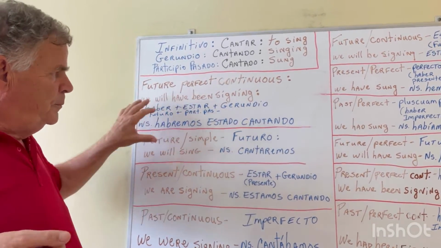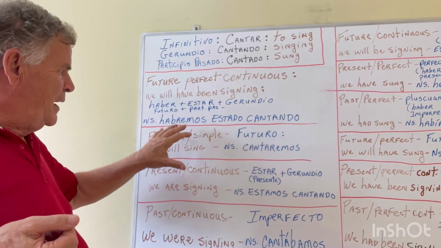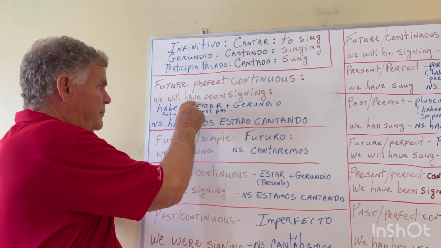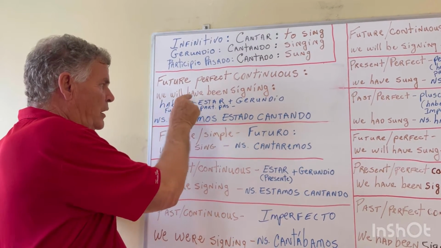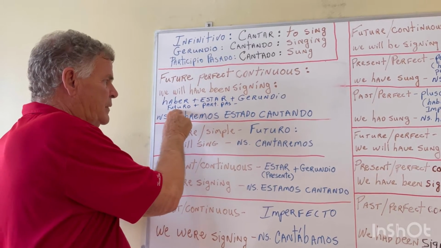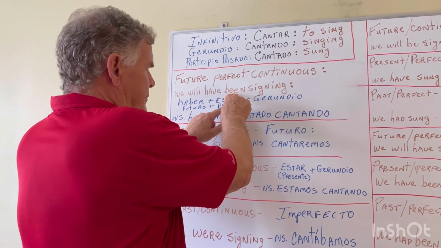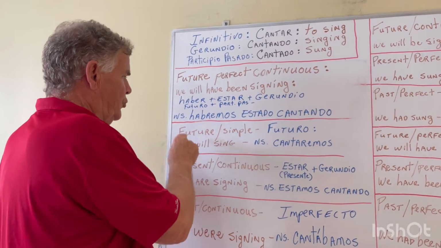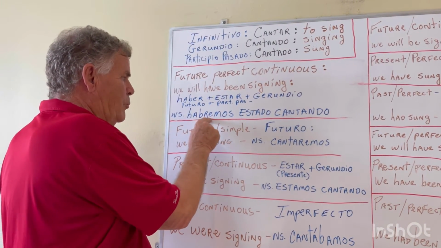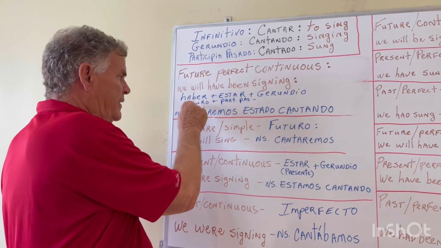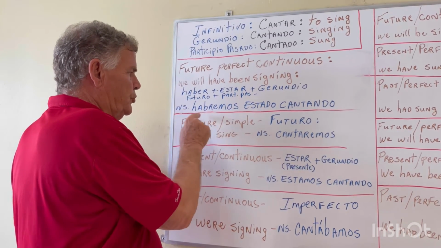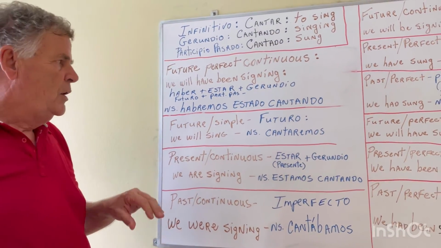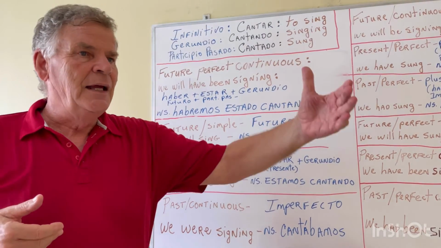To translate this into Spanish exactly, we would use the verb haber in the future, so will have, haber in the future, estar, past participle, just like here, and the gerund. So nosotros habremos, which is haber in the future, nosotros habremos estado cantando. Okay? We will have been singing.